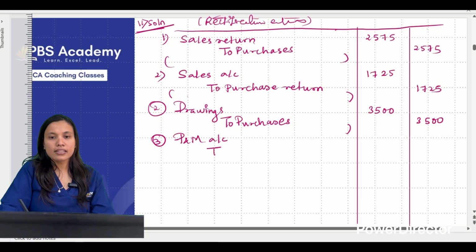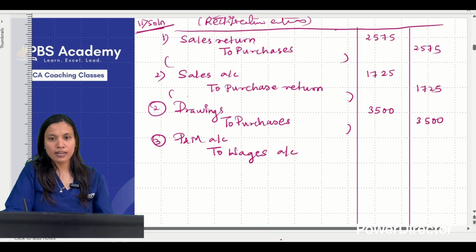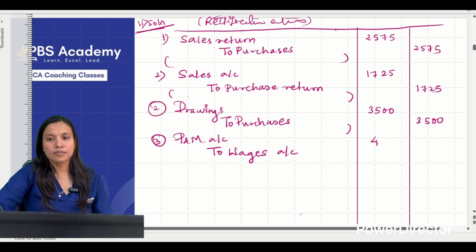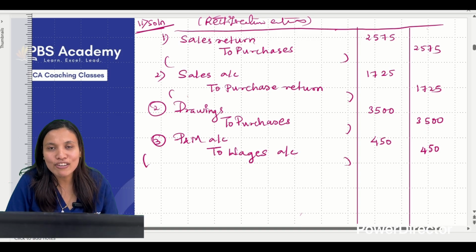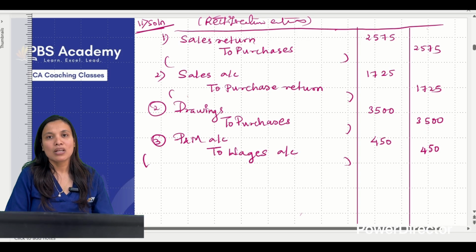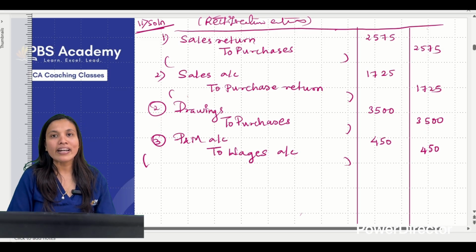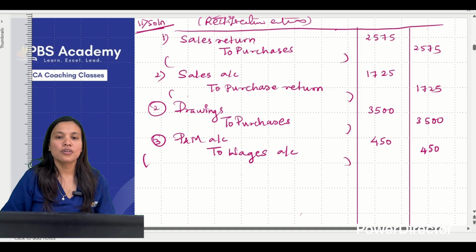Okay. Next entry, what we were doing is wages paid for installation of plant and machinery must be added with machinery account only, must not be charged to wages. Correct? So what is the amount of wages? 450. Write down: being capitalization of installation charges wrongly charged to wages account.